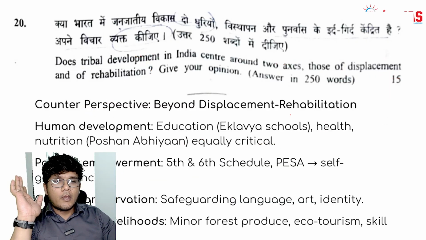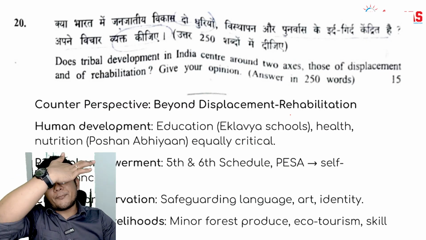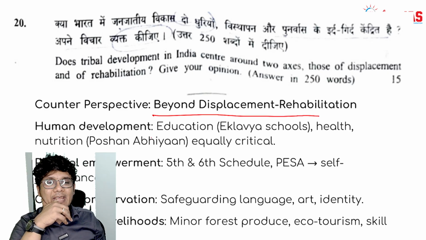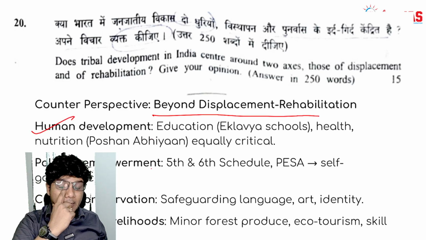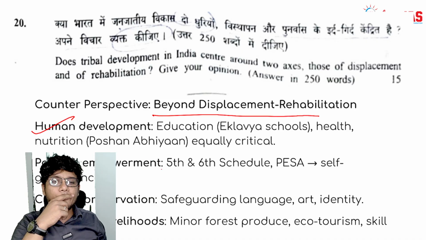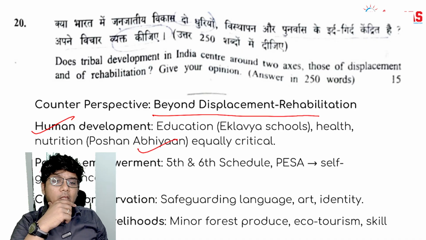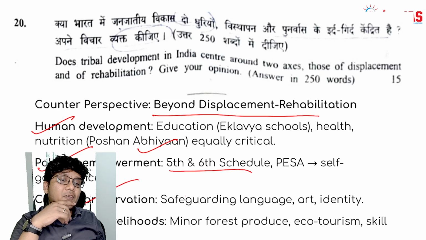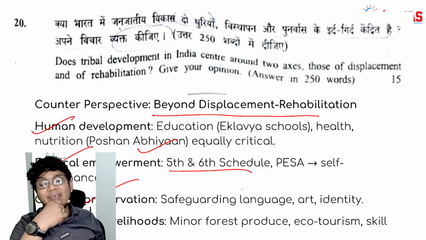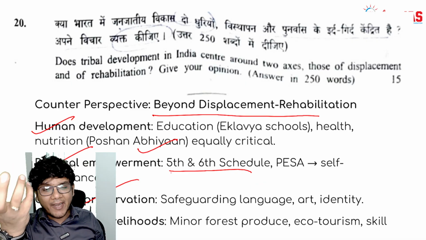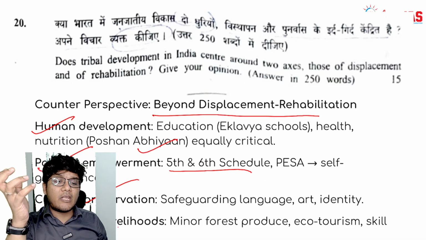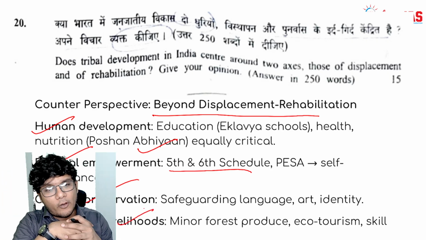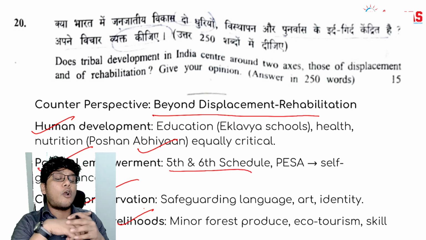Right, then you give the counter perspective also, that this is not the only thing. There are things beyond displacement and rehabilitation. You talk about the human development, the education system, right, the Poshan Abhiyan, etc., the political empowerment through the 5th and 6th schedule of the Indian Constitution, the cultural preservation wherein the language, art, identity, etc. are safeguarded, the Forest Rights Act, etc., which gives certain rights, the sustainable livelihoods wherein the minor forest produce is provided to the forest dwellers, to the tribal people, in order to sustain their life.